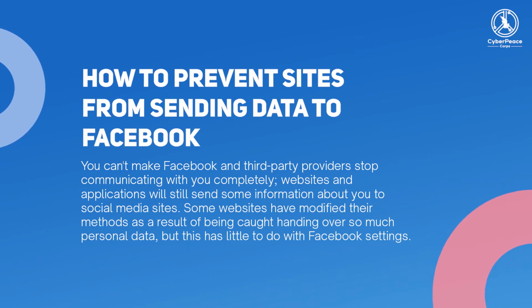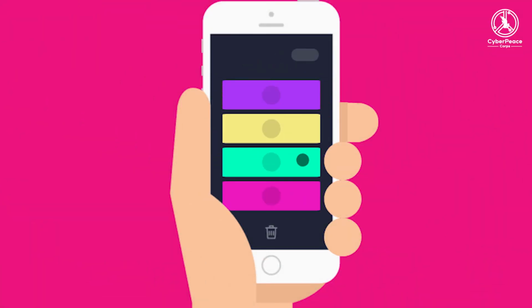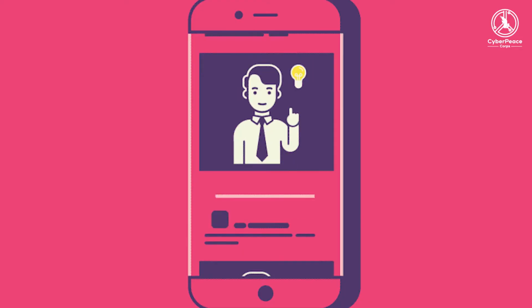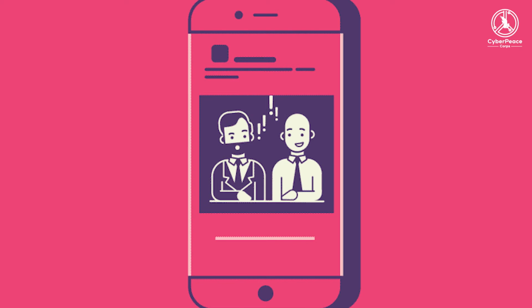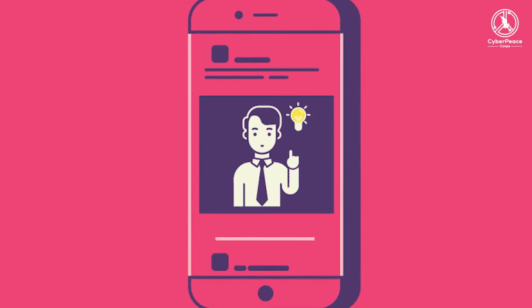You can't make Facebook and third-party providers stop communicating with you completely. Websites and applications will still send some information about you to social media sites. Some websites have modified their methods as a result of being caught handing over so much personal data, but this has little to do with Facebook settings.